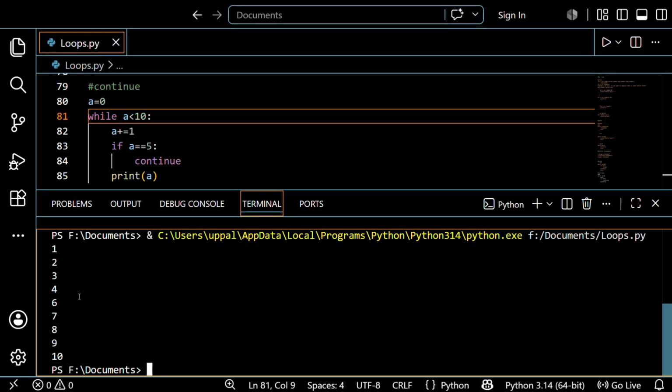So I hope you understand. I think you understand where to use break and where to use continue. I hope you understand guys, it's a very easy one. So the last topic is nested loops.